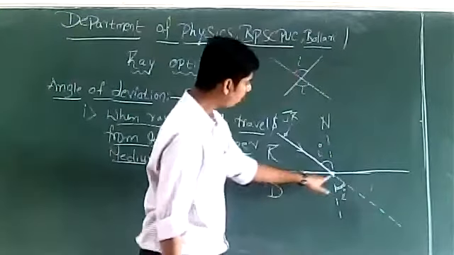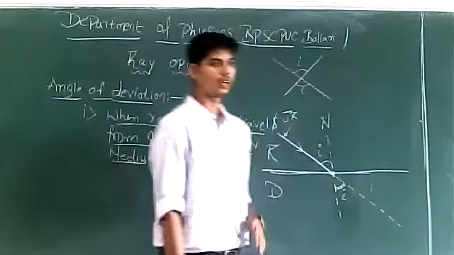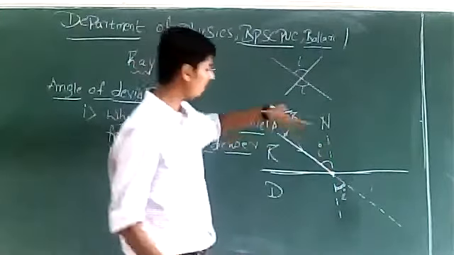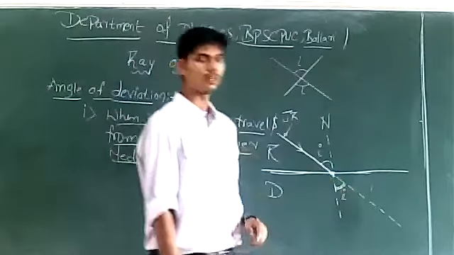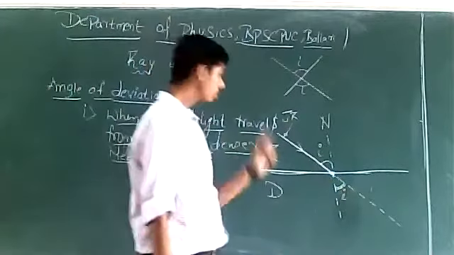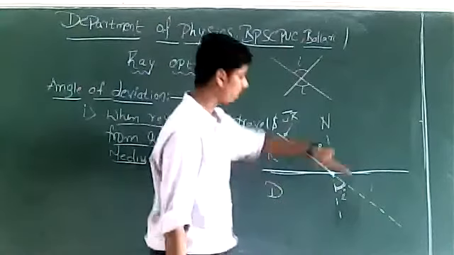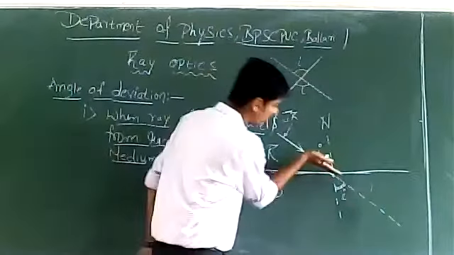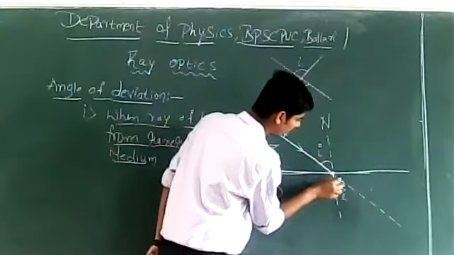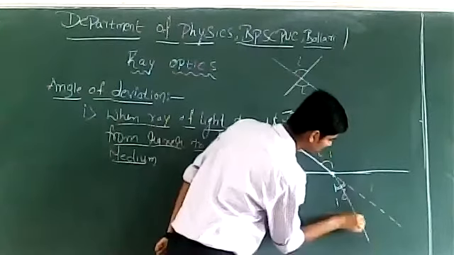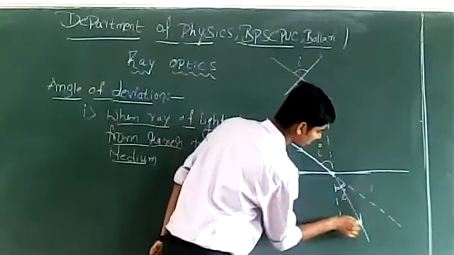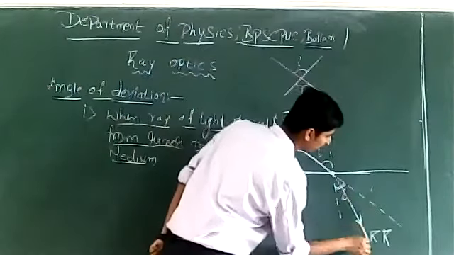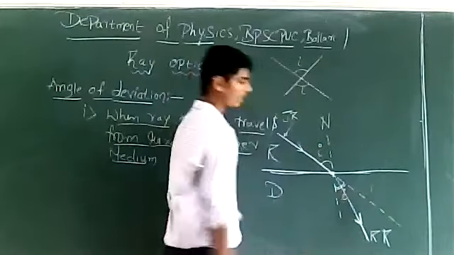This is the expected path of light. We expect light to travel along a straight line. But when the ray of light travels from one medium to another medium, it undergoes bending. When a ray of light travels from rarer to denser medium, the ray of light bends towards the normal. However, instead of passing along the straight line, the ray of light bends towards the normal. This is how the ray of light passes, because this ray is the refracted ray. See, this solid line represents the refracted ray.